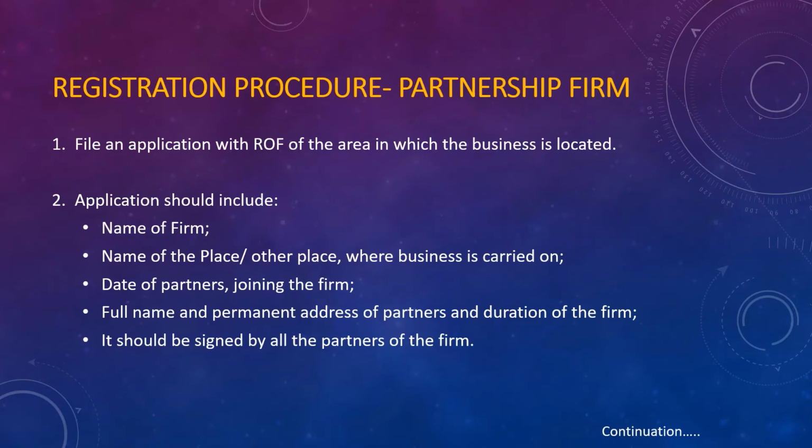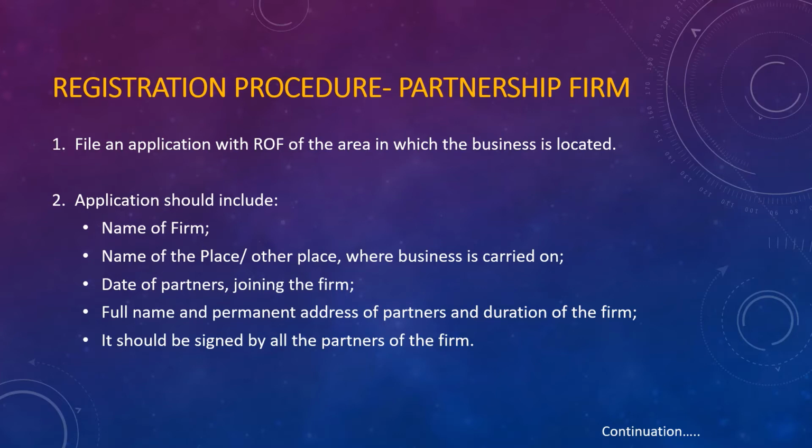Next is the registration procedure for a partnership firm. In case you want to register your partnership firm, what is the procedure you have to follow? First, you have to file an application with the registrar of firms situated in the area where your business is located. So you have to check the area where your principal business or head office is situated. There in that area you have to file an application with the ROF, that is the registrar of firms.